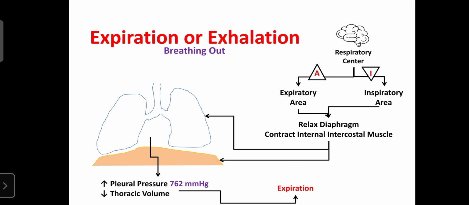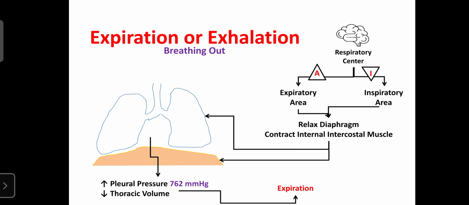Next, expiration, or exhalation, also called breathing out. It is also regulated by the medulla oblongata due to the presence of the respiratory center. As well as the diaphragm being involved, the internal intercostal muscles are involved here. So these are three components: the respiratory center, the diaphragm, and the internal intercostal muscle.